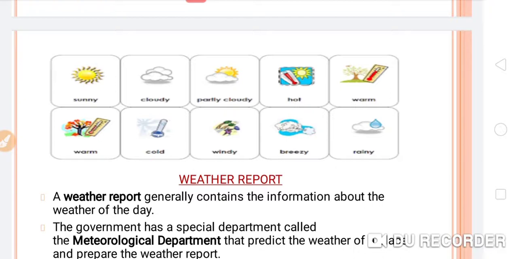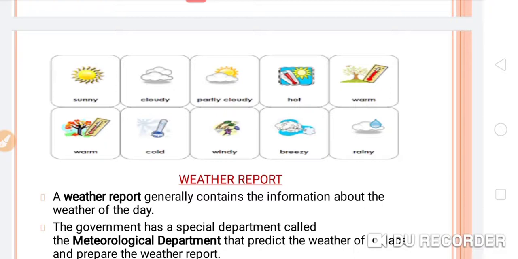If it is very hot, we will mention this symbol, and if very warm, we will mention this symbol, and warm, this symbol. If there is cold, we will use this symbol. Windy has another symbol, and breezy has another symbol. If it is rainy, we will use this symbol.